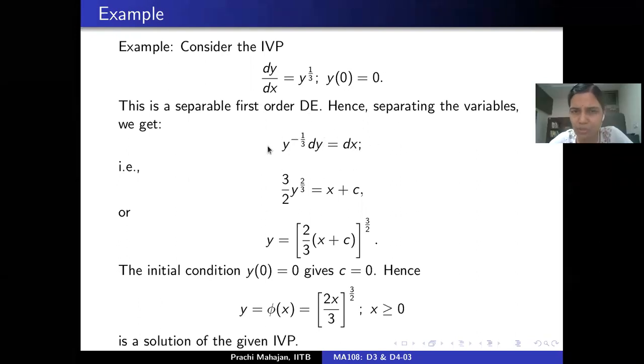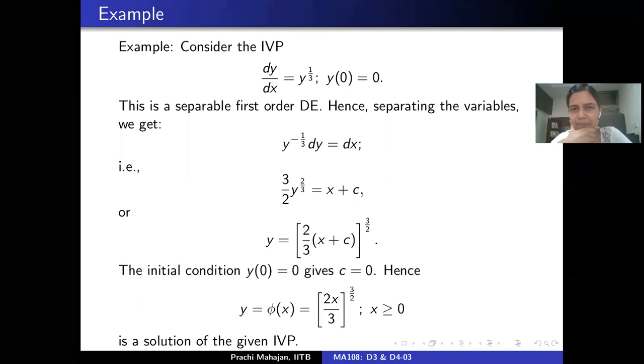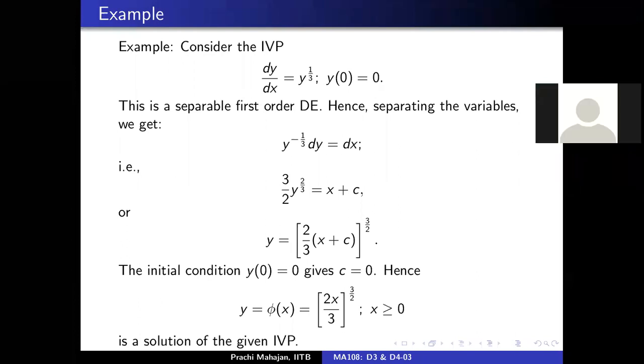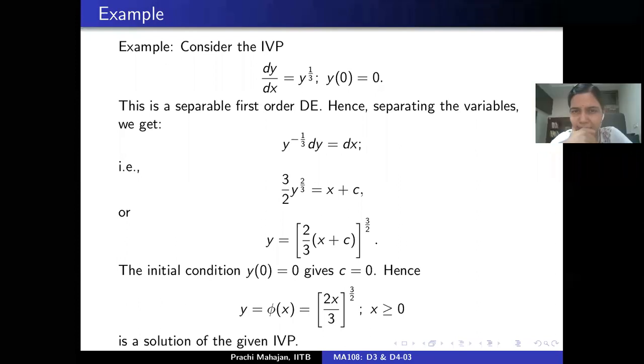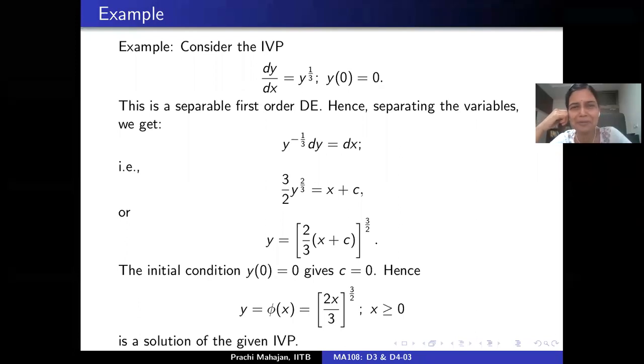Okay, so you're asking how do we do this. At x equal to 0, y indeed takes the value 0. So separating the variables is ideally not defined when y equal to 0. And now how are we plugging this in? How do we address that here? We can separately say that y equal to 0 is a solution of this differential equation, and we are solving for other solutions by considering y not equal to 0. But we are given y of 0 as 0, so we are given that initial condition. We can't get away from that.